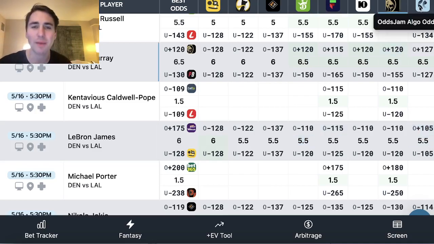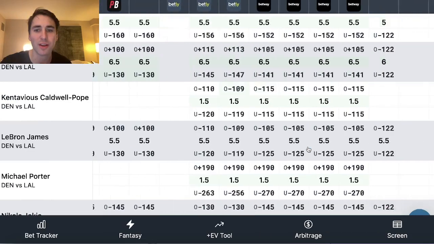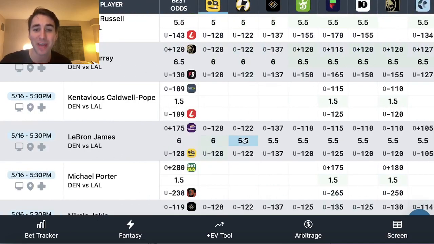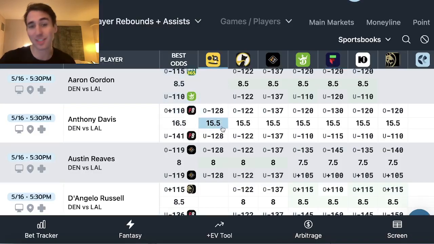This OddsJam algo column just takes a weighted average of all the sportsbooks. But what you're going to notice is all these books have his line at 5.5 with the under favored, and we're getting under 6 on ParlayPlay. So we want to take this under on James. So I went with that. And then let's just keep going.